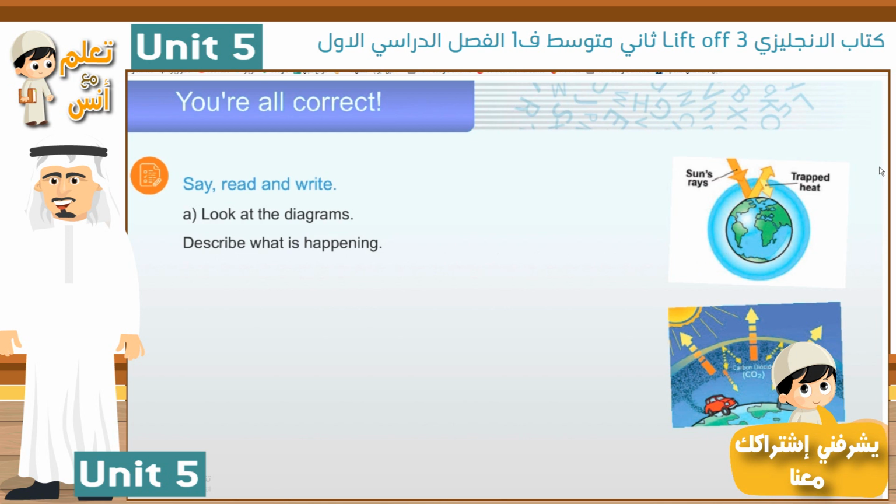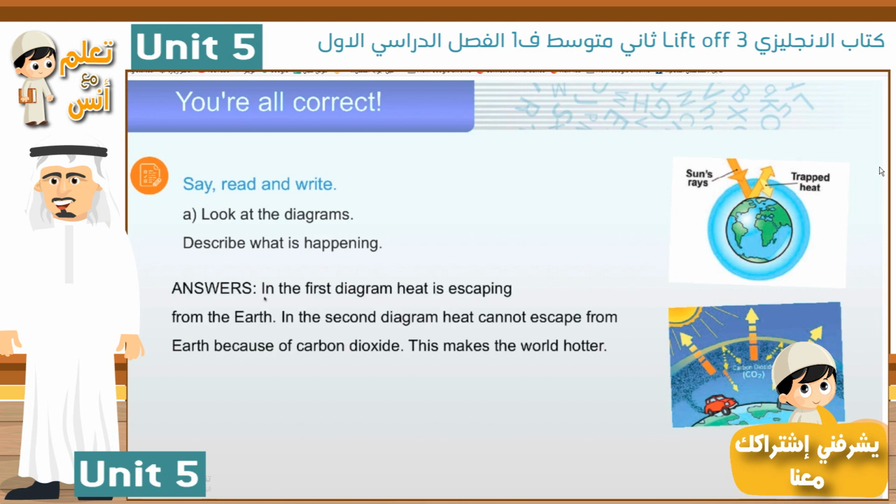What's happening? It's happening to the car, smoke, carbon dioxide, CO2. In the first diagram, heat is escaping from the earth. Some rays come to the earth and heat, some of it escapes and some of it is trapped. But in the second diagram, heat cannot escape from the earth because of carbon dioxide. This makes the world hotter.